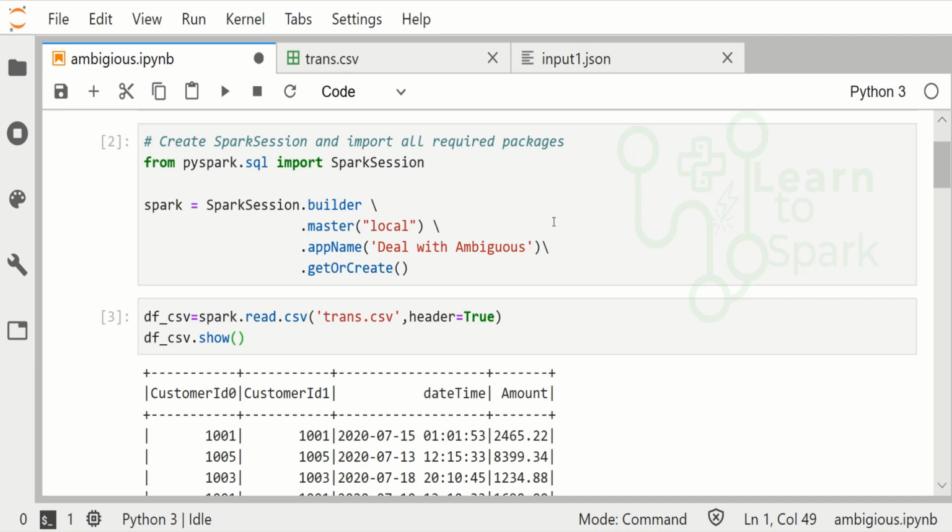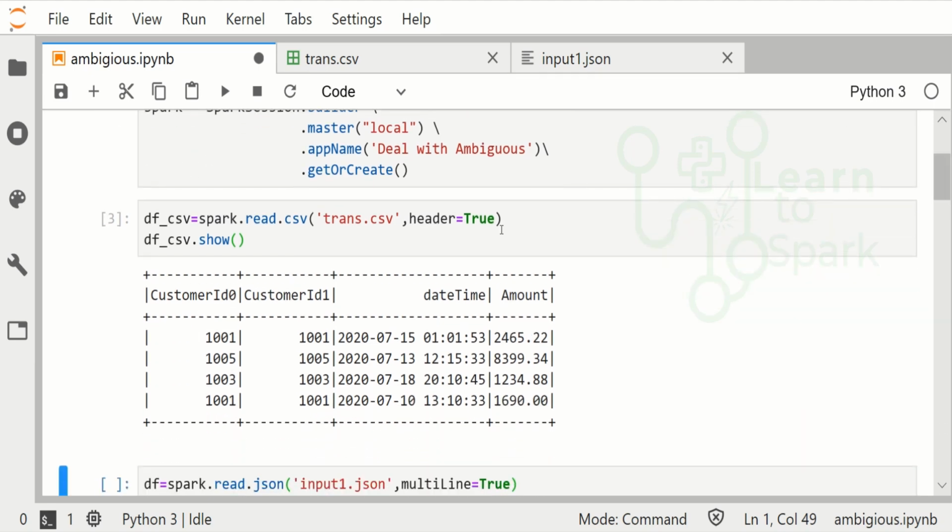If we have a JSON file in which we have a duplicate column that is not of nested type, then it will show an error. It will stop the process and throw an error stating that we have a duplicate column and will not proceed further. So here you can observe that in the CSV file trans.csv we have a duplicate column, but it has been changed into customer ID 0 and customer ID 1.